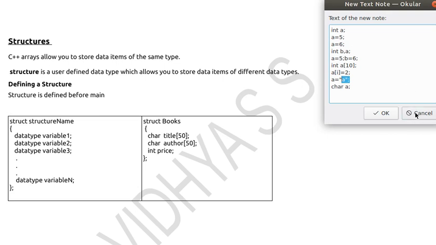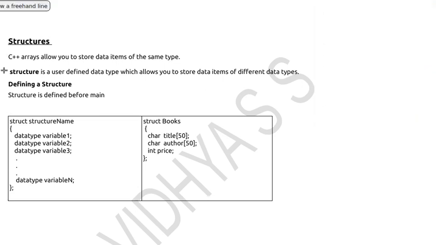See, there comes the importance of structure. That is, for storing heterogeneous data types in a single variable, we can use structures. Say suppose I want to store the details of a book. The details of a book will contain the title of the book, author of the book, price of the book, etc. The author of the book is a character array. The title of the book is again a character array. Price is an integer. So I need to club this character array as well as integer value into a single variable.